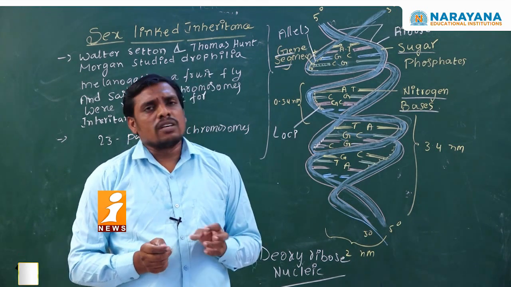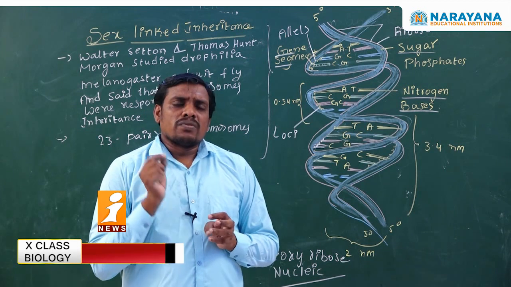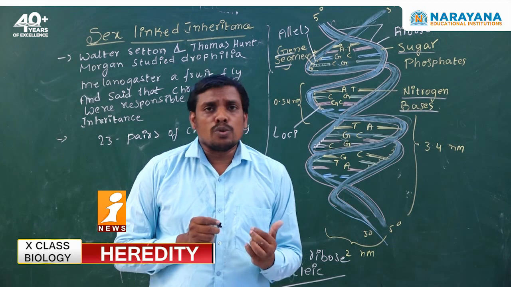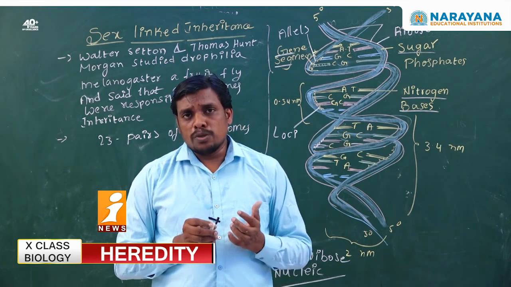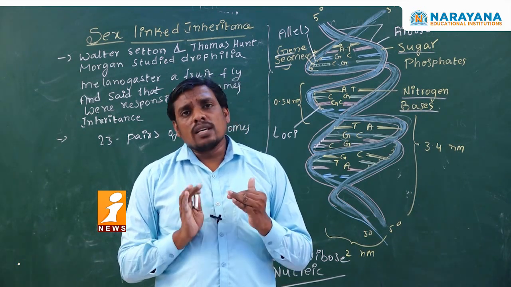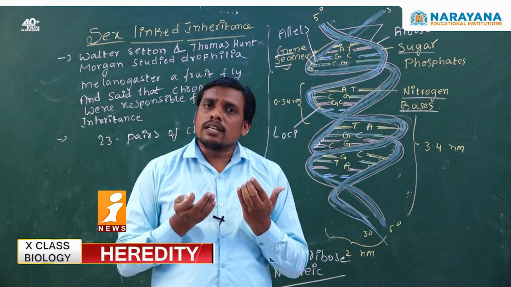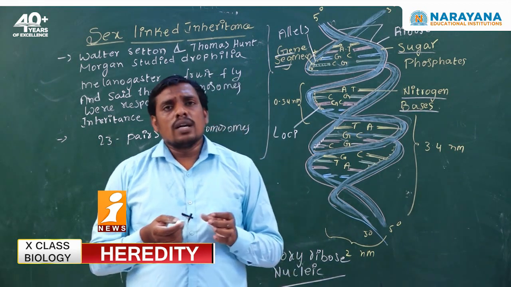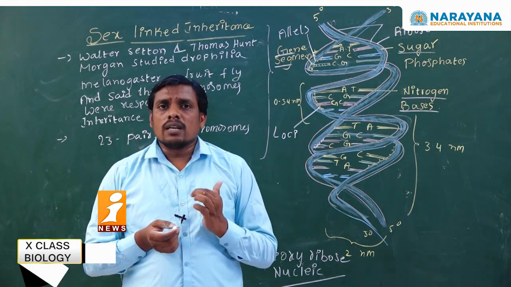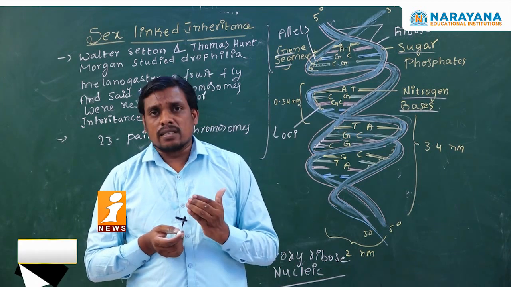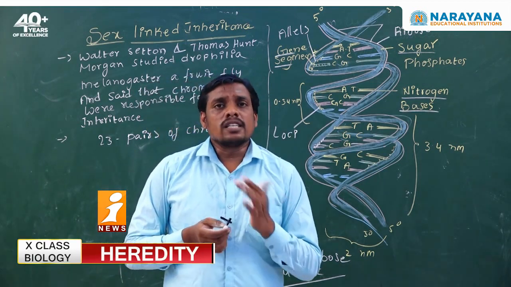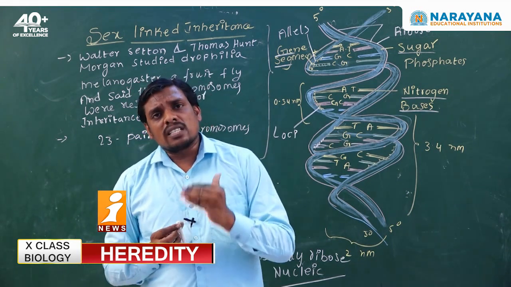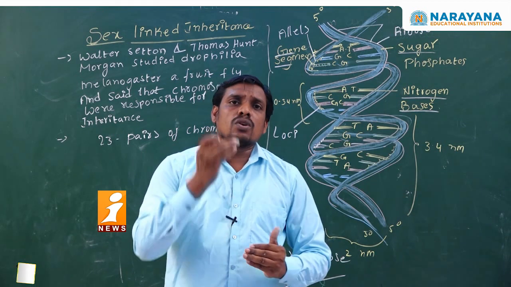Of these 23 pairs of chromosomes, 22 pairs are called autosomes, and a pair of separate chromosomes are considered allosomes. Autosomes are also called somatic chromosomes, which are responsible for somatic organs. Allosomes are also called sex-linked chromosomes, which are generally present in the gametes such as sperm cells and ova. Somatic chromosomes seen in the somatic organs are also called autosomes.